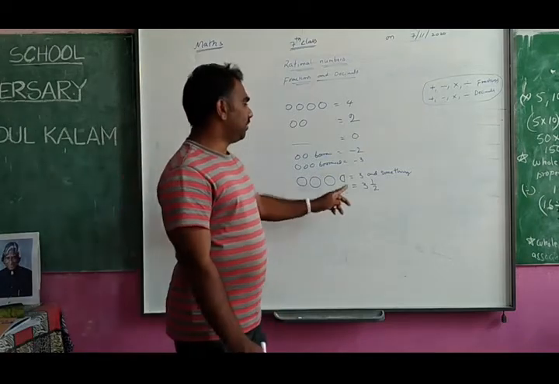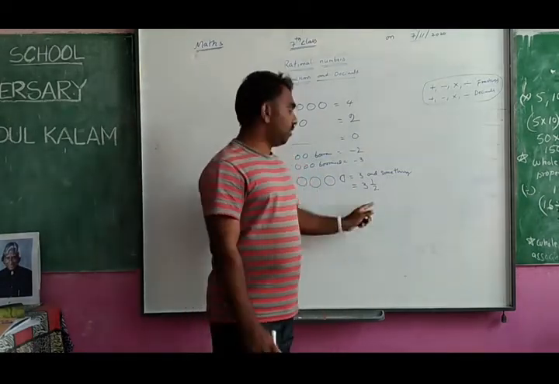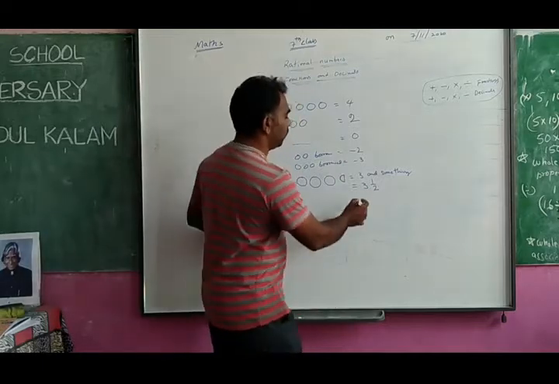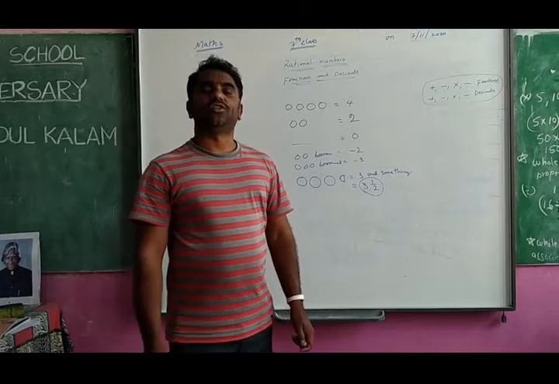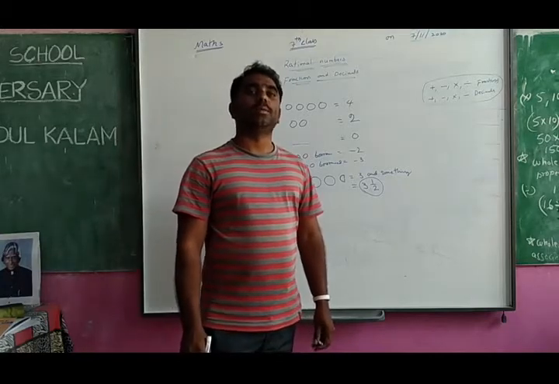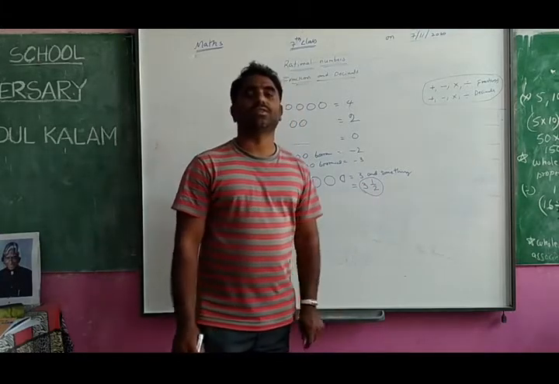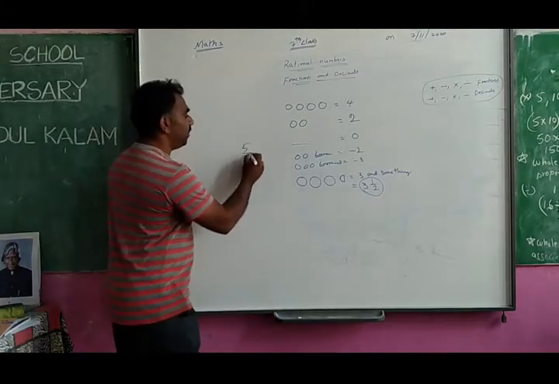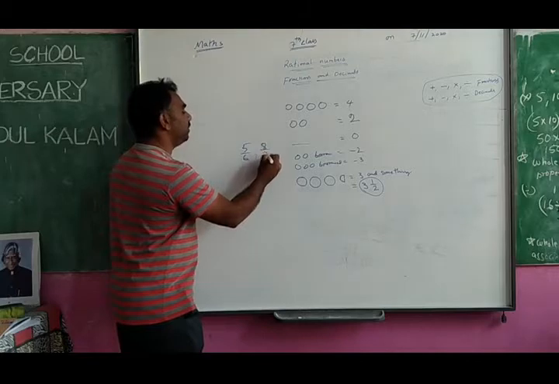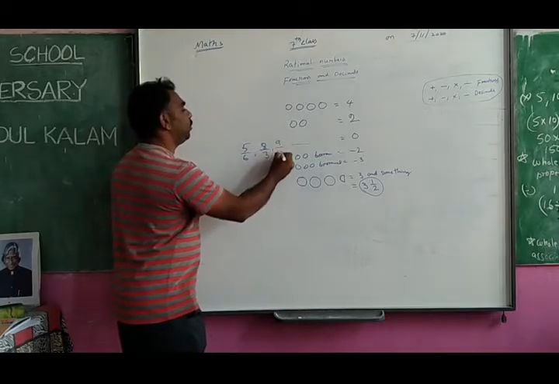And we'll call this 3 and a half, 3 1 by 2. This type of numbers are called fractions. So 3 1 by 2, 5 by 6, 8 by 3, 9 by 12.